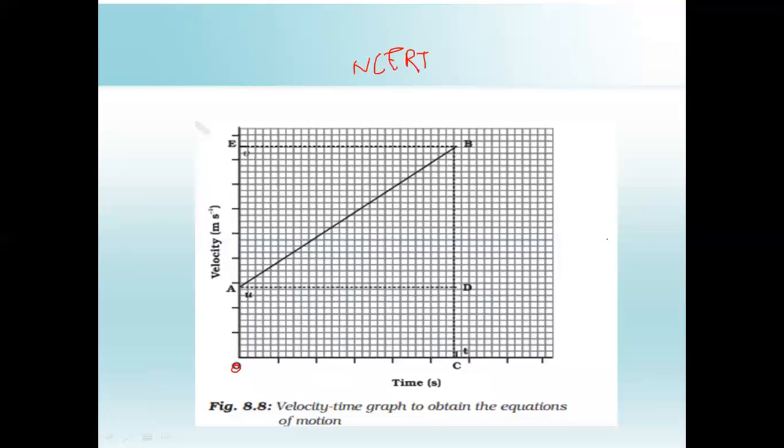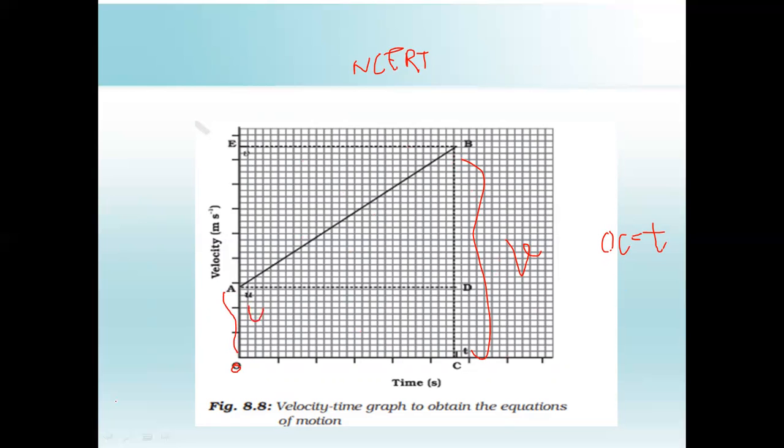So OC equal to T, we are given OC equal to T, and BC, this straight line, equal to V, and OA, which means this line, we are given U.